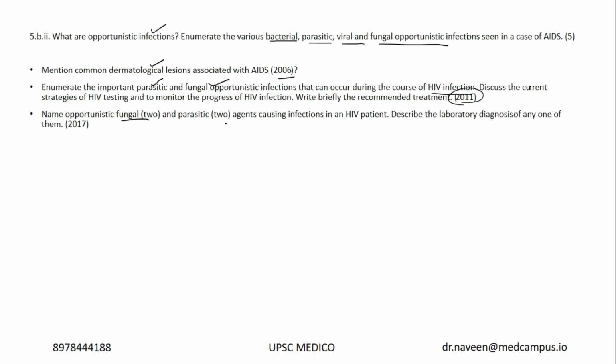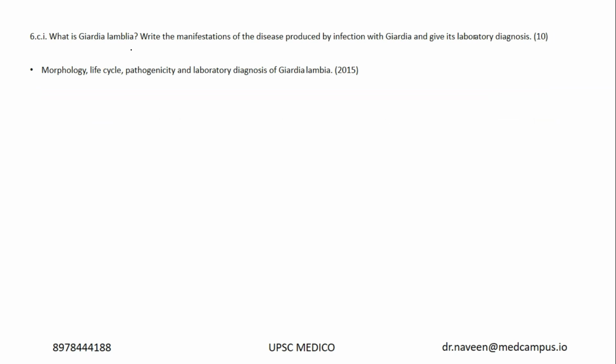Name two fungal and two parasitic agents causing infections in HIV patients. Describe the laboratory diagnosis of any one of them. A 2007 question. So it's a repeat question. Now you have, what is Giardia. Write the manifestations of disease produced by infection with Giardia and give its laboratory diagnosis. Now you have morphology and life cycle of Giardia in 2015. Okay, Giardiasis was asked in our test series also. It's a repeat.